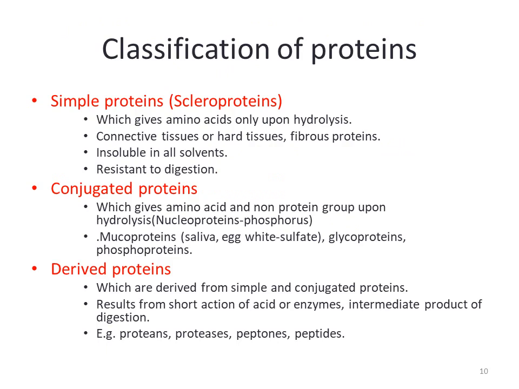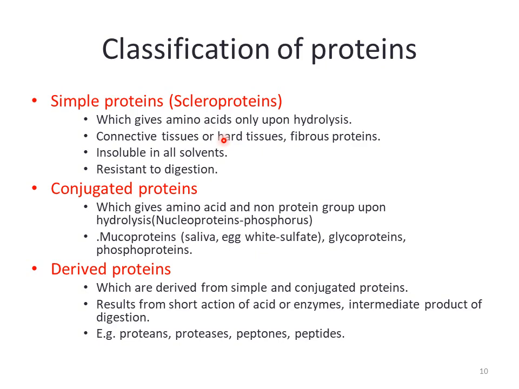Before this, I told you the classification of amino acids based on the R group. Now there is the classification of proteins based on the attachment of the different amino acids with each other. So proteins are generally classified into three types: the simple proteins, the conjugated proteins, and the derived proteins. Simple proteins are those which on hydrolysis produce amino acids only. It means no other compound is attached within these proteins.